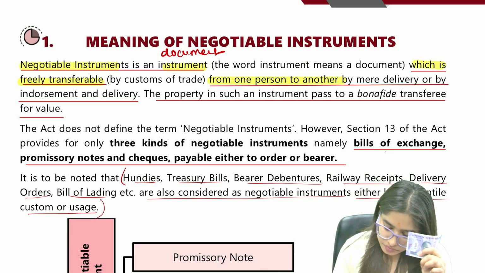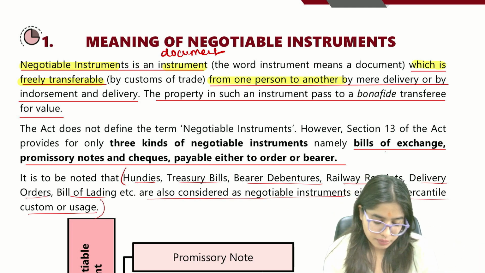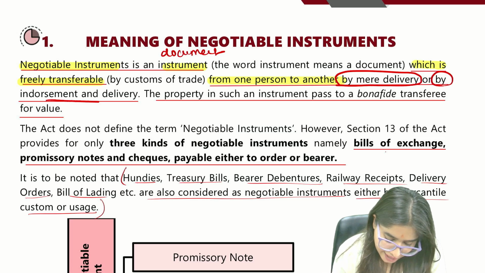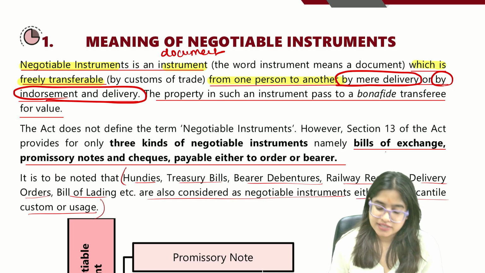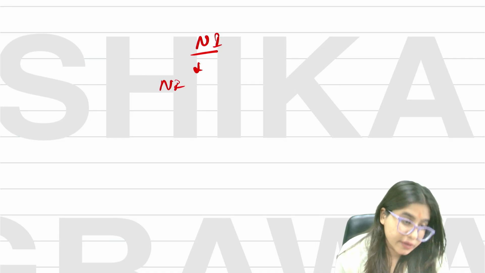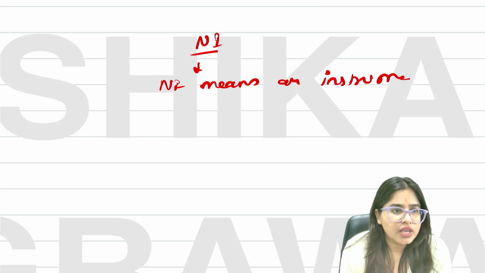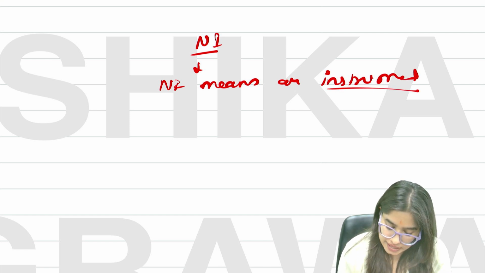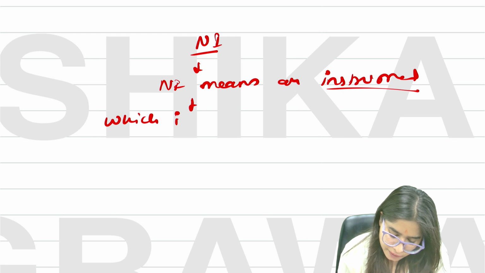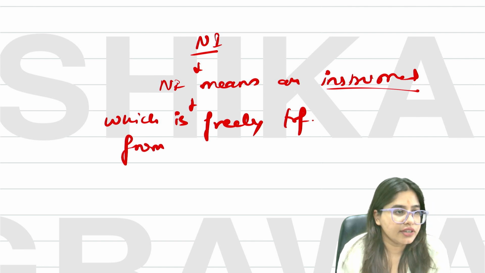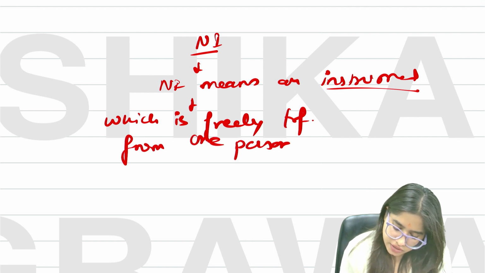Okay, now how is it transferable? Either by mere delivery or by endorsement and delivery. Guys, please understand. Let's write it down. What do you mean by negotiable instrument? NI. So, negotiable instrument means an instrument. One thing, we understood it's an instrument, meaning a document. Next, which is freely transferable. You can write it down if you want, from one person to another.